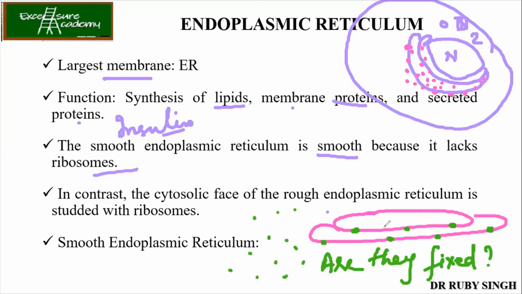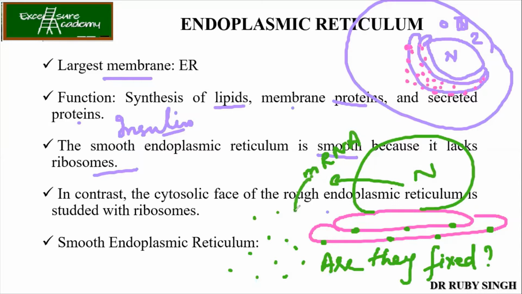So the process is that from your nucleus, whenever the mRNA comes and binds to the ribosomes, this complex is formed. Depending on the signal present on the mRNA, it is decided whether the protein is going to be secreted out or it is going to be membrane bound. Depending on that, this particular ribosome will come and get fixed to the ER.